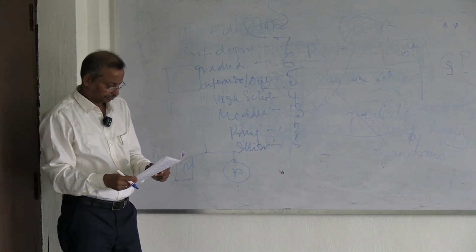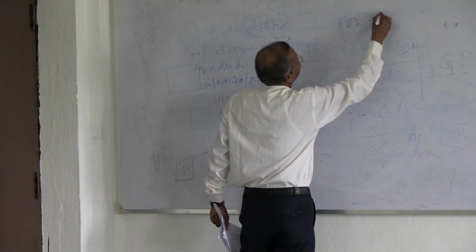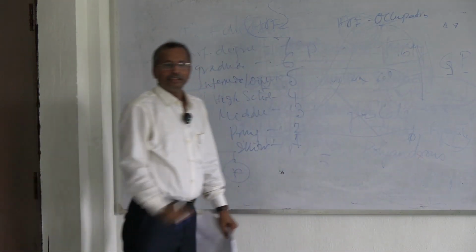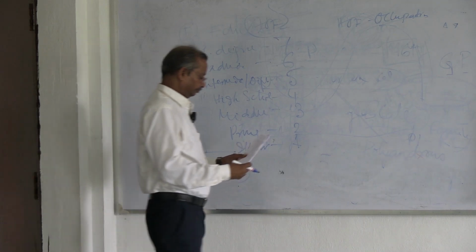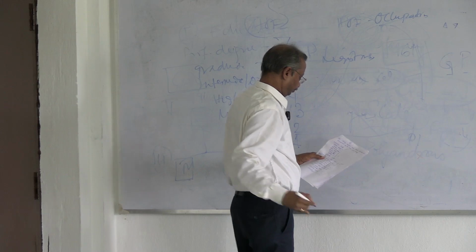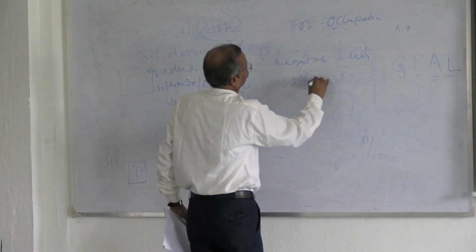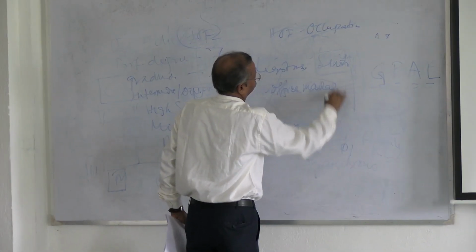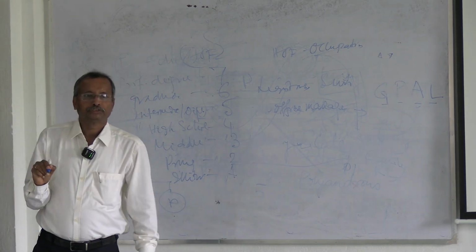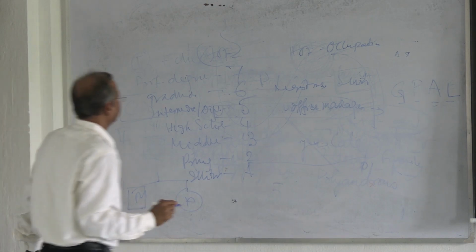Next, occupation of the head of the family. Write down: legislators, senior office managers, 10 marks.